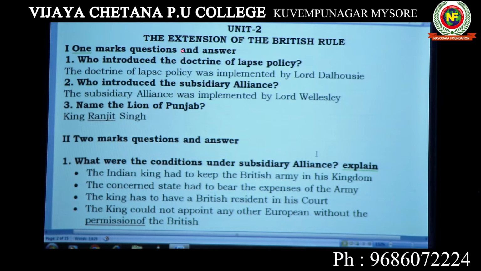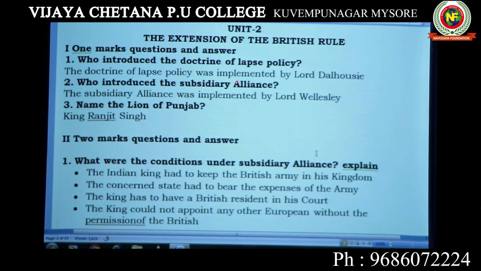The 1 mark question is like this: who introduced the doctrine of lapse? This is the most important question. The doctrine of lapse was introduced by Lord Dalhousie. Next question: who introduced the subsidiary alliance? The subsidiary alliance was introduced by Lord Wellesley. Then, who was called the Lion of Punjab? King Ranjit Singh should be called the Lion of Punjab. These two can be asked for 1 mark as well as 3 mark questions.